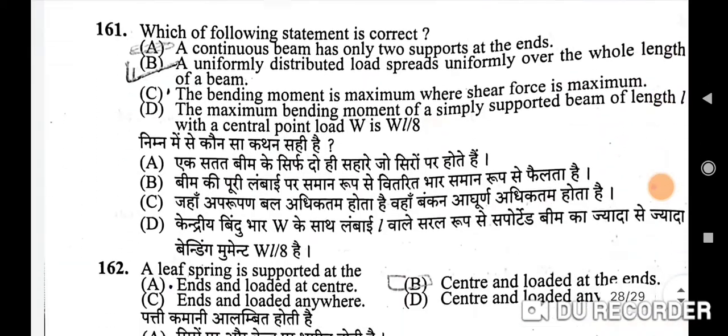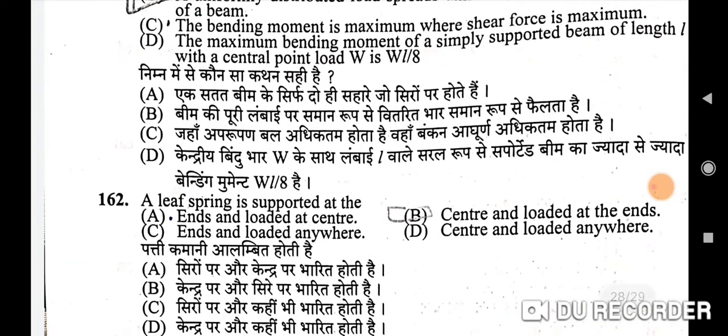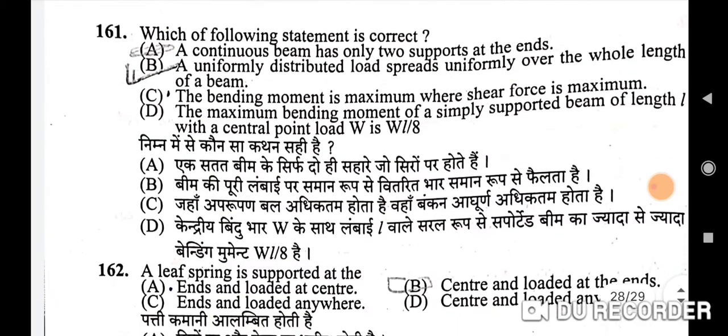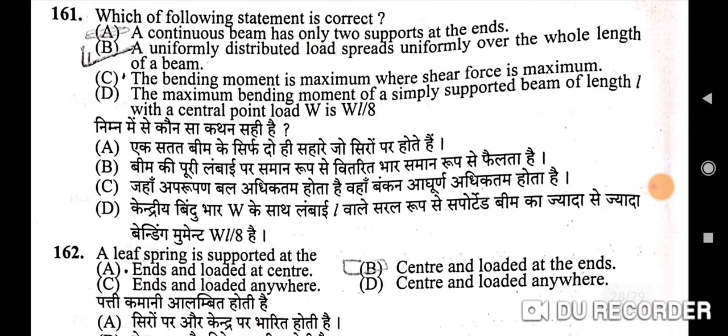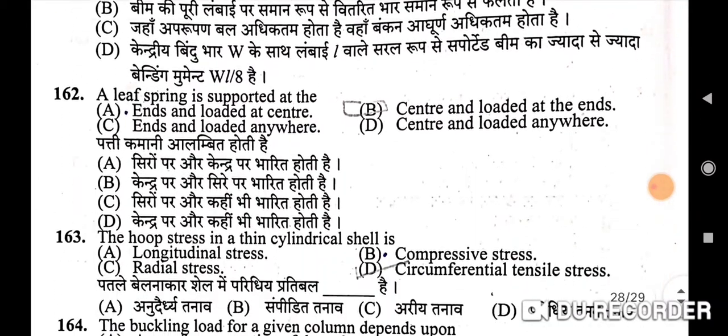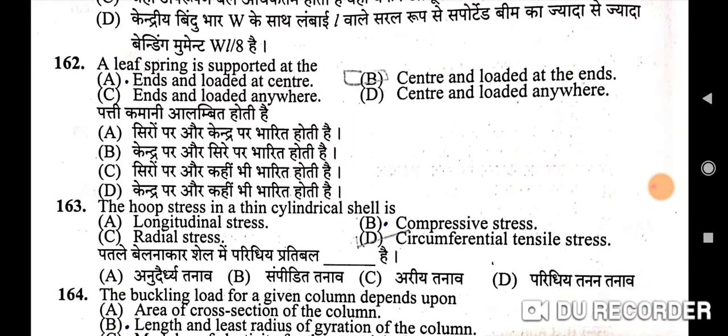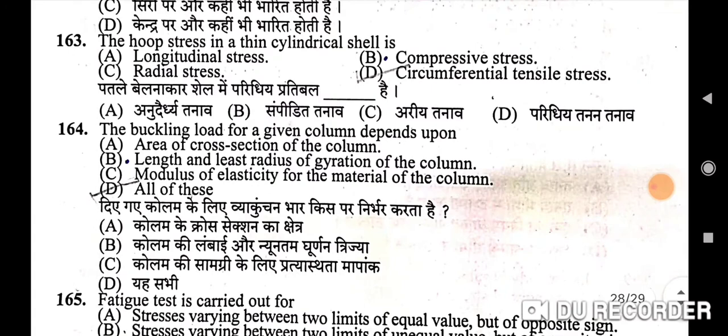Next question is: which of the following statements is correct? Correct option is B, a uniformly distributed load spreads uniformly over the whole length of a beam. Next question is: a leaf spring is supported at the center and loaded at the ends. B is the correct option. The hoop stress in a thin cylindrical shell is, correct option is circumferential tensile stress. D is the correct option.